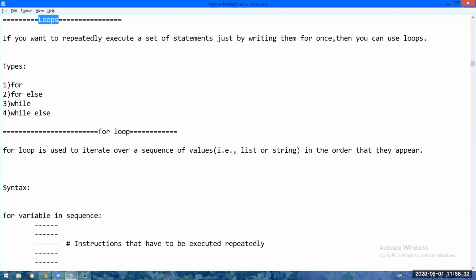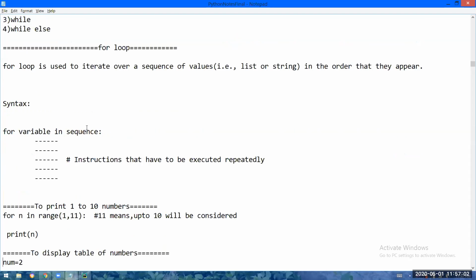So what I am telling is, if you want to repeatedly execute a set of statements just by writing them once, then we can use loops. To achieve this, how many types of loops are available in Python? 4 types: for, else, while, else. 4 types of loops are available.